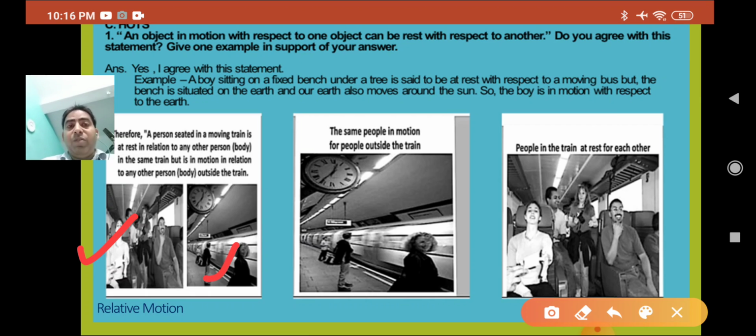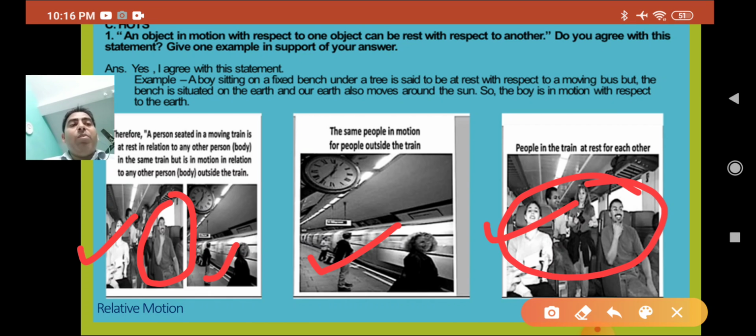Here a person is seeing from the outside, so the train is moving, and all the people inside are also in motion. You can see here, the person is seeing from outside, so the train is moving and the man sitting inside the train is also moving, so the person is said to be in motion. But the person sitting inside is at rest. Here also you can see people in the train at rest with respect to each other.